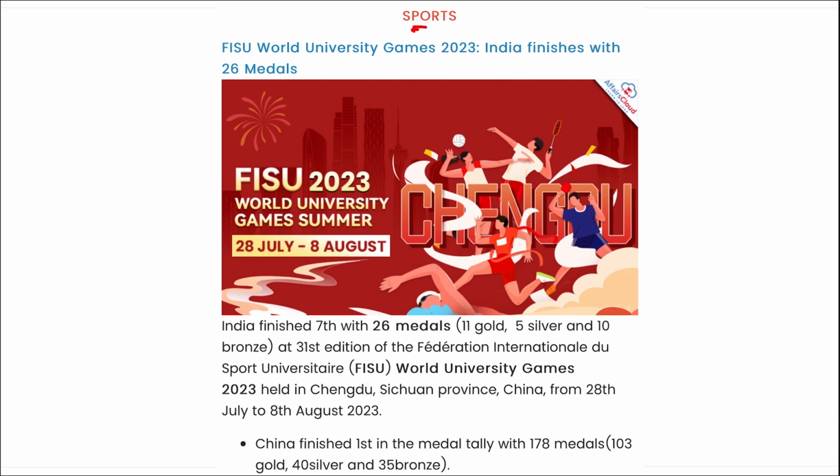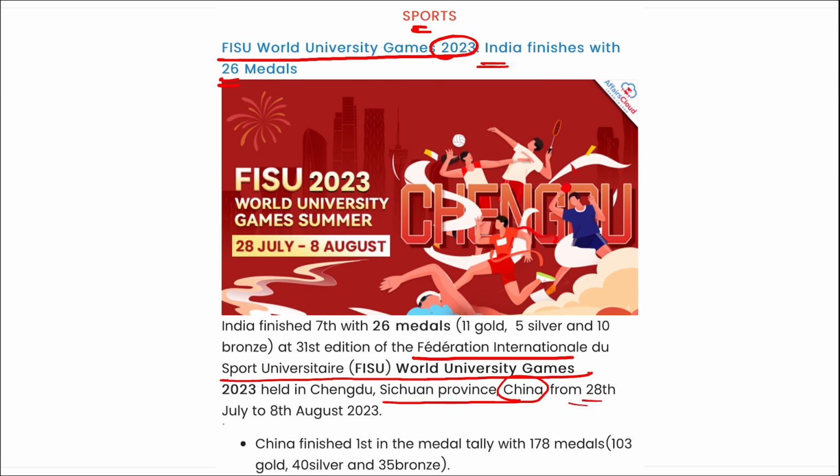Next is sports. Recently, FISU World University Games 2023 were held, and India finished here with 26 medals. I repeat, in this Federation of International University Sports World University Games, they were held in Sichuan province in China from 28th of July to 8th of August, right? They were the 31st edition of these FISU games, right?